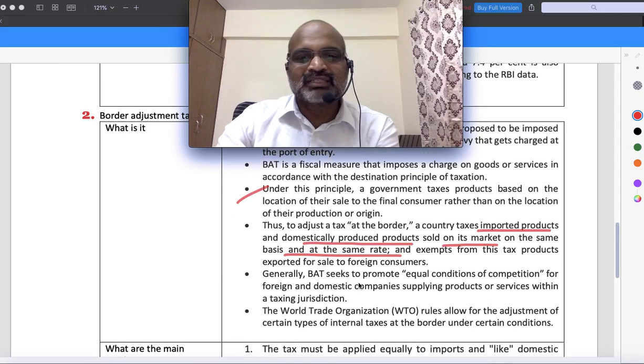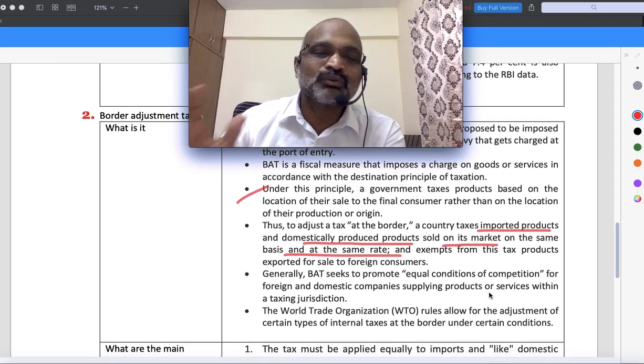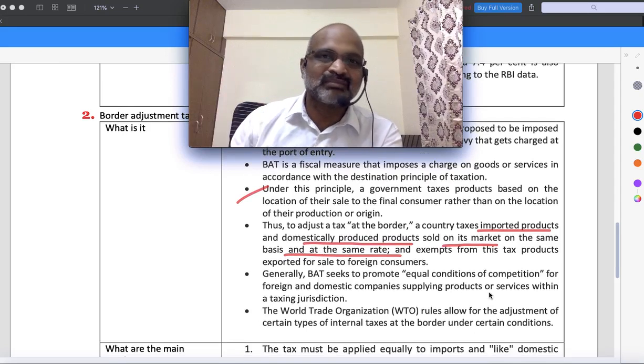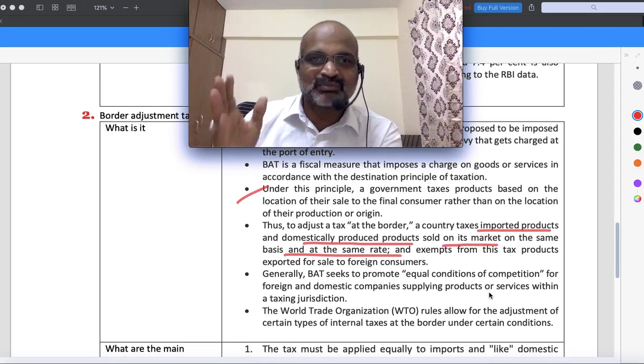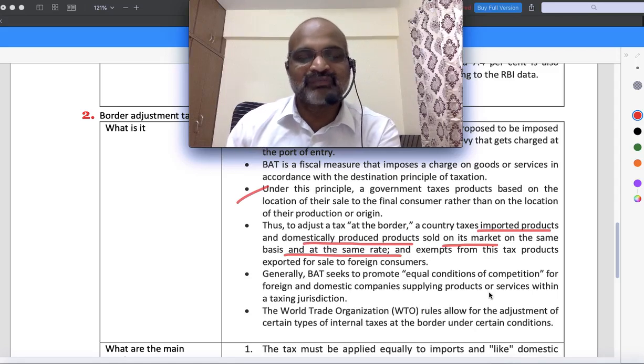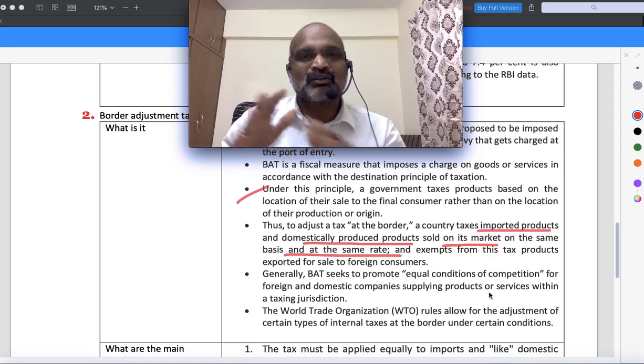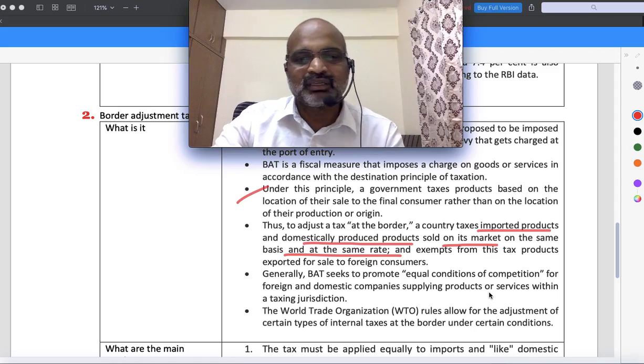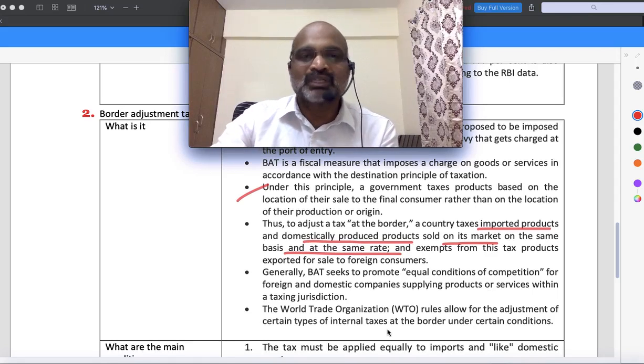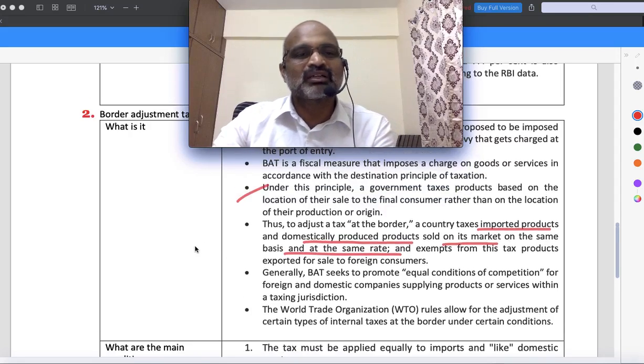Next, generally BAT seeks to promote equal conditions of competition. Basically we don't want to make somebody's product very cheap. If somebody's product is very cheap in India, Indian products are going to be affected, so we want to have a fair competition. That is one thing. The World Trade Organization also allows it to a certain extent. So this is the border tax which is in the news.